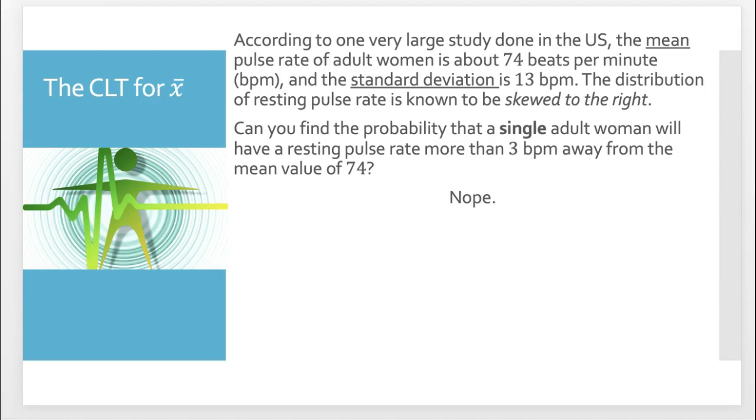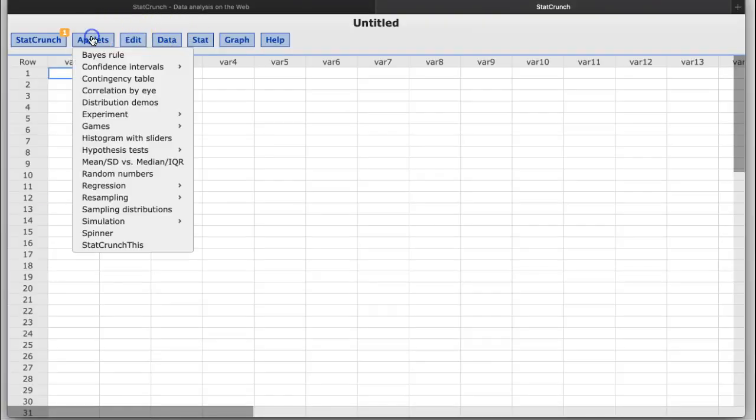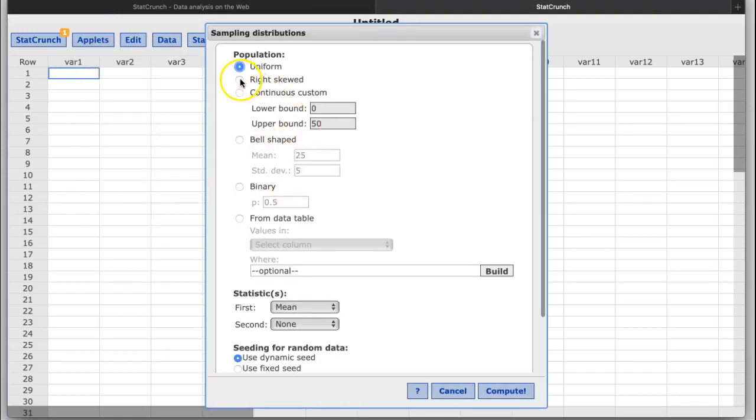So one thing to know here, in looking at these graphs, as far as the population goes, with StatCrunch I can pick whatever population that I want. I can really mess up the population. So let me just show you real quickly how we do that. I'll go to applet, and go to sampling distribution. I could do uniform, and then I can do compute.